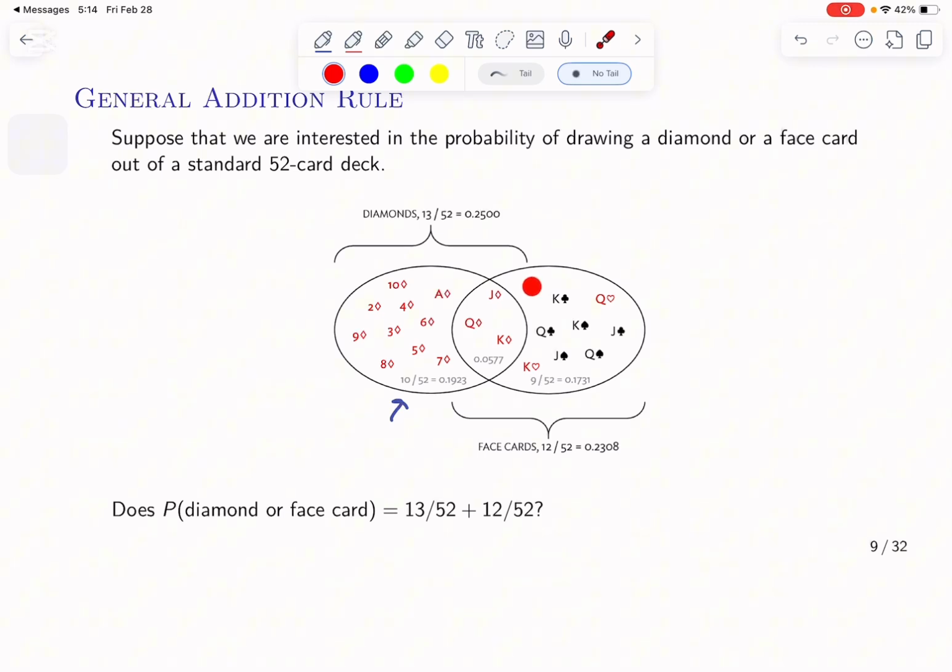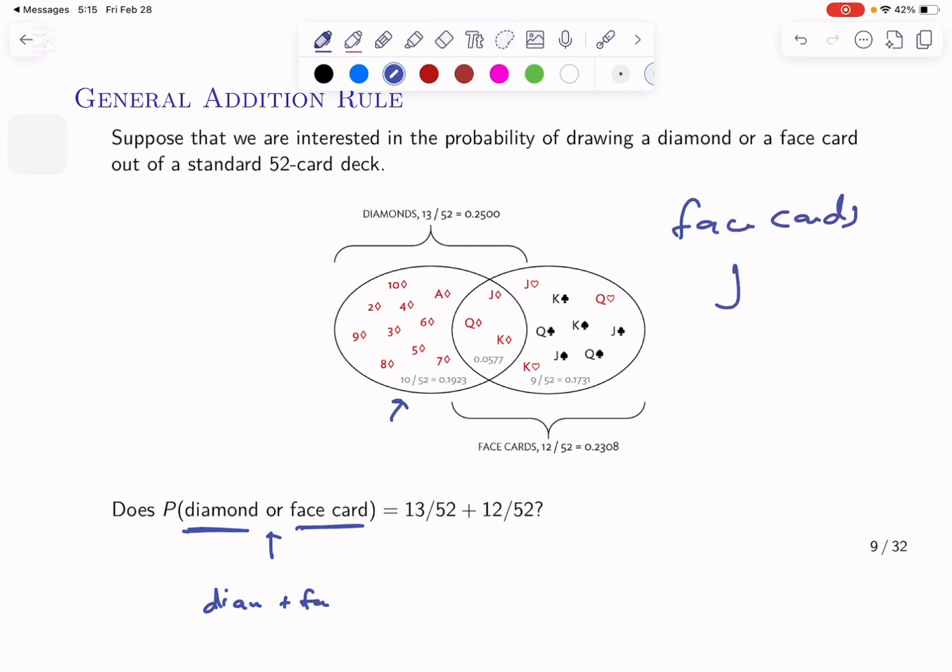For example, we have the hearts, the king of hearts, the jack of hearts and the queen of hearts. We have diamond K, Q, J, clubs K, Q, J, and spades K, Q, J. So we have all of the face cards and all of the diamonds. Here they're asking what is the possibility of getting a diamond or a face card. Keep in mind they're saying "or". We don't want a diamond and a face card, because there is a possibility of getting both, which is the diamond face cards over here. Face cards again are J, Q and K.